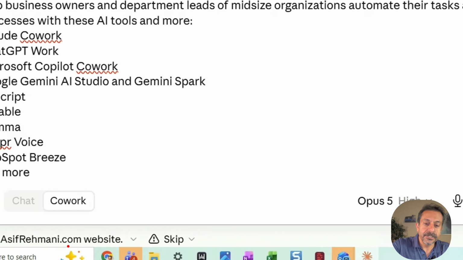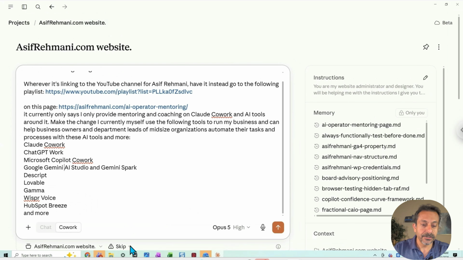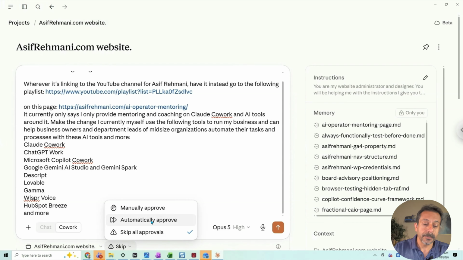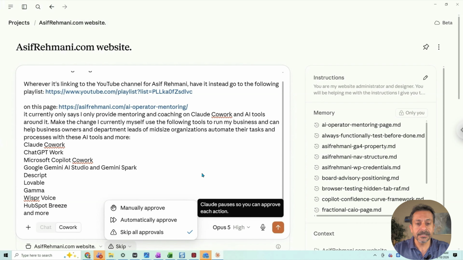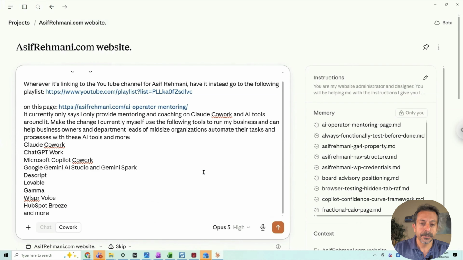And then last but definitely not least, you see it says skip over here. If I don't use skip for all the different actions or permissions that it needs to ask me, it's going to stop every few minutes and ask me things. I don't have time for that. I have given it enough training and I've used it enough times to know that I can trust it. If you've not done that in the beginning, definitely you don't want to skip this, by the way. So the options here are skip all approvals, automatically approve, or manually approve. What is the difference? That's the kind of stuff that I talked to you about. We'll talk about that when you and I talk about these things.